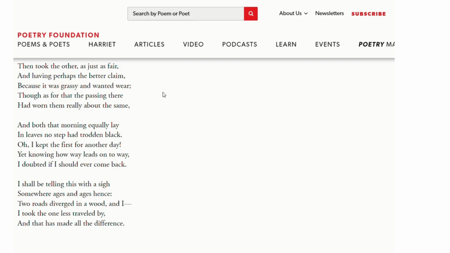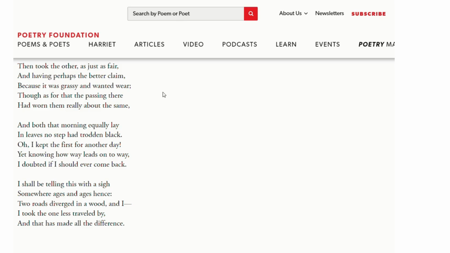Okay, so which road did he choose? He chose the grassy road. And why is it so? Because he was a risk taker. He was an adventurous man. Normally, people would have gone with the road which has been used more. That shows that that road is safe. But here, the poet decides to take the grassy road.